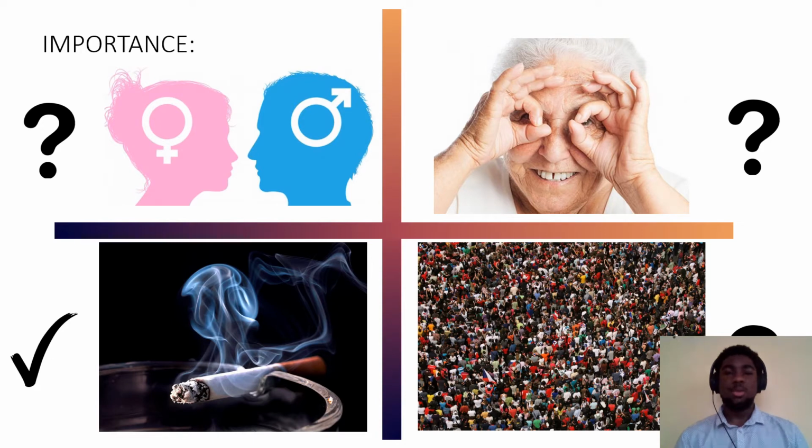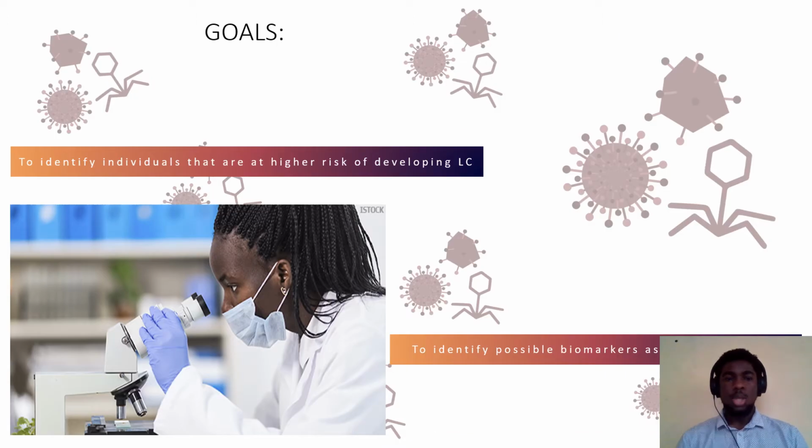So, why is this important? Well, being able to identify factors that increase the risk of getting a disease is essential to diagnosing and treating it. Smoking has been evidently shown to increase the risk of developing lung cancer in both males and females. However, sex, age, diet, and even region have not been fully explored as to whether they play a role on the prevalence of lung cancer in individuals. By looking at these factors, we could also identify different biomarkers associated with cancer for these different groups. So, the goal of this meta-analysis study was to identify individuals that are at high risk of developing lung cancer and to identify possible biomarkers associated with lung cancer.